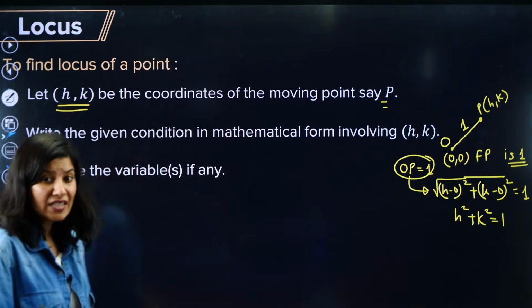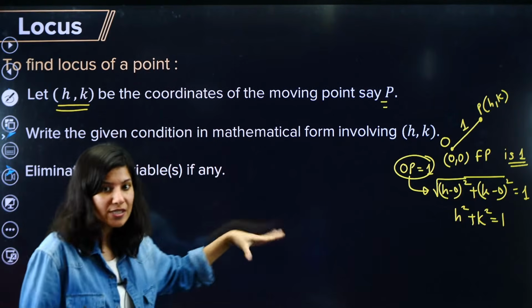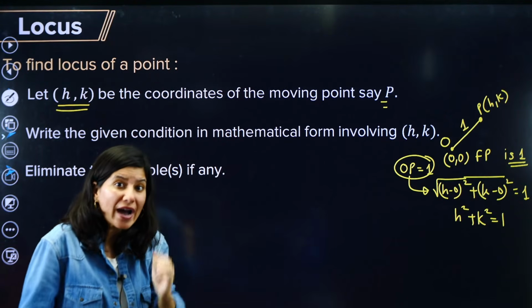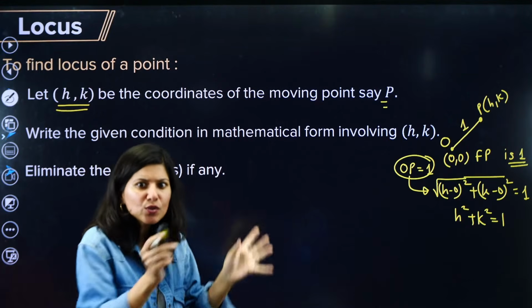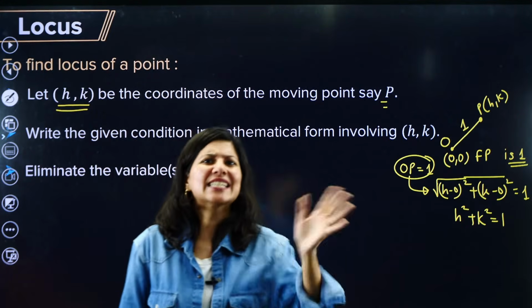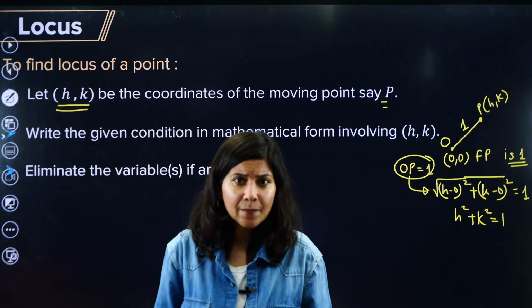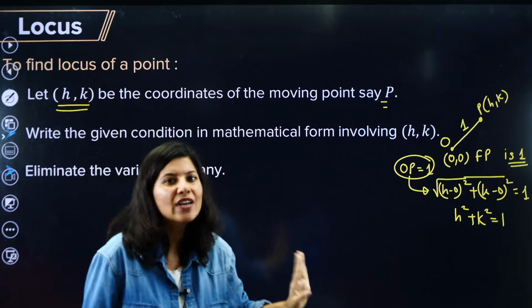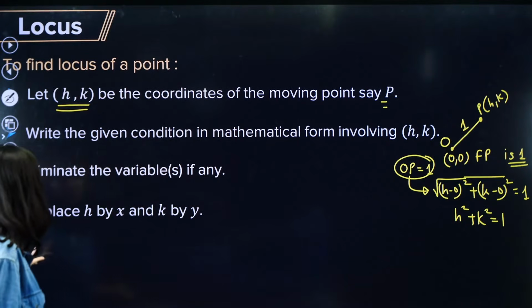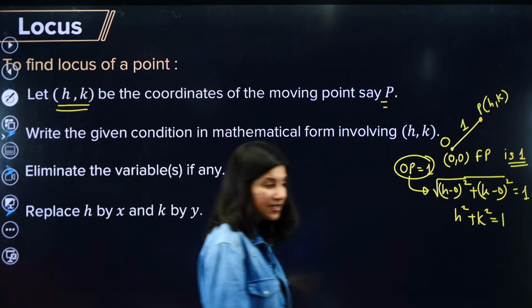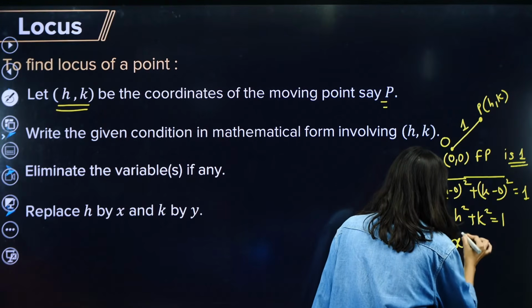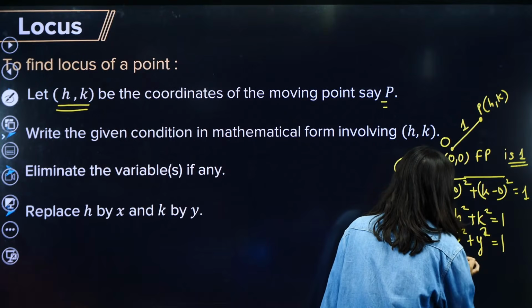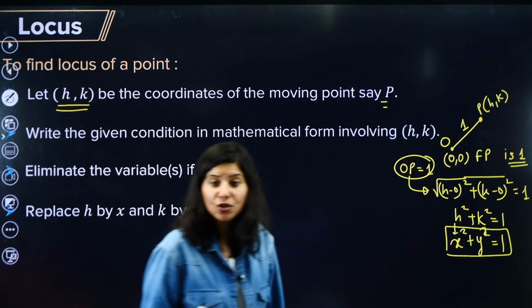This is a very simple example, but sometimes it may happen that you have to introduce your own variable to solve the problem. We do that. Take this as A, take this as B. So we need to eliminate all the variables if we have introduced any. In this case we have not done that, so no need to worry. Now the last step is to replace h by x and k by y, and this final result will give you the equation of the locus.